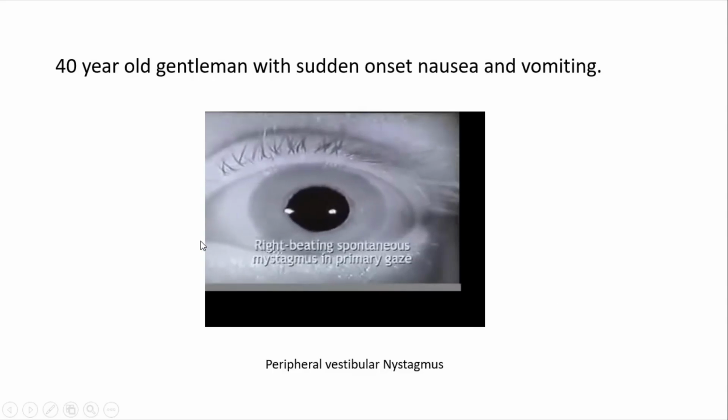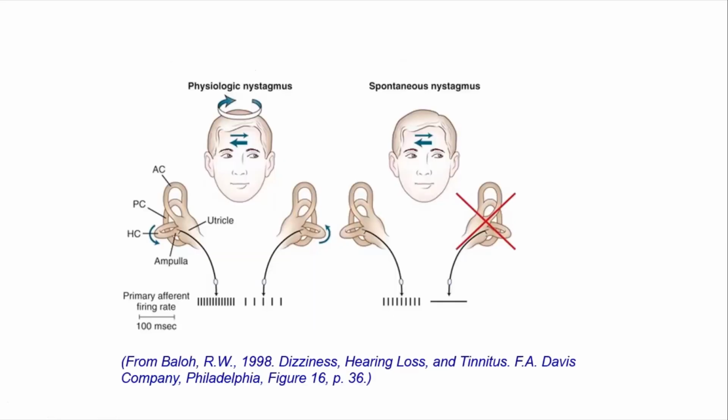Okay, now we'll talk about the mechanism of this. So why does this happen? Basically, imagine you're tilting your head. I'm tilting my head to the left side. This is angular rotation. So what happens is my right semicircular canal is activated. My right semicircular canal is telling my eyes, that is my left lateral rectus and my right medial rectus, to look to this side. So as a result, my eyes will look to the opposite side.